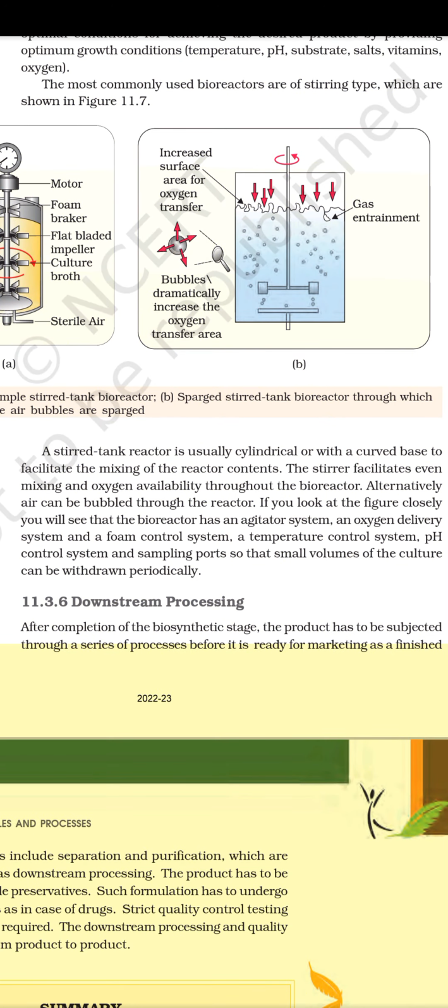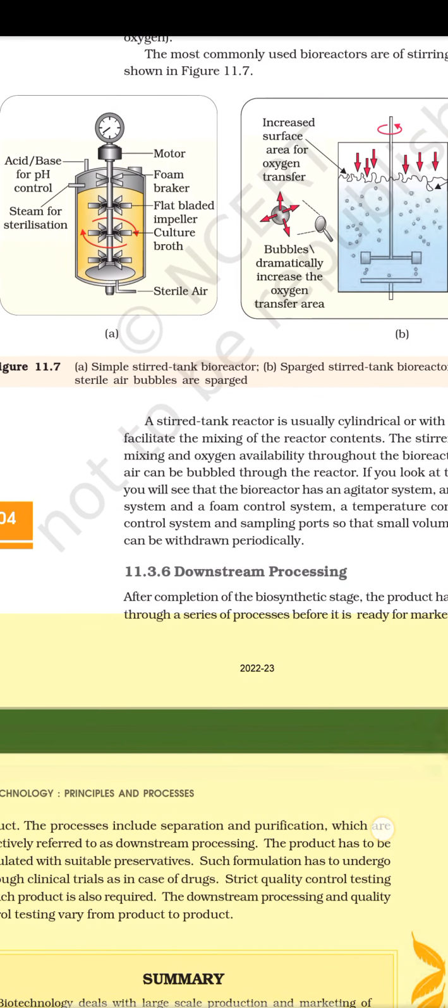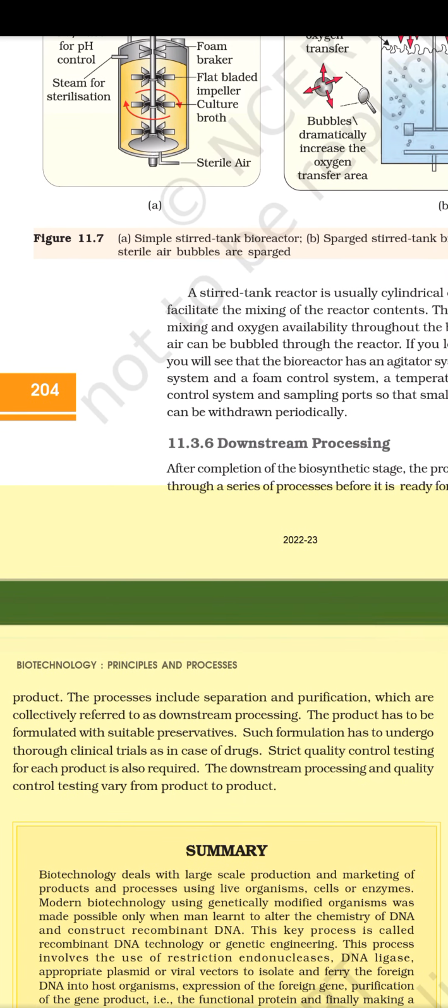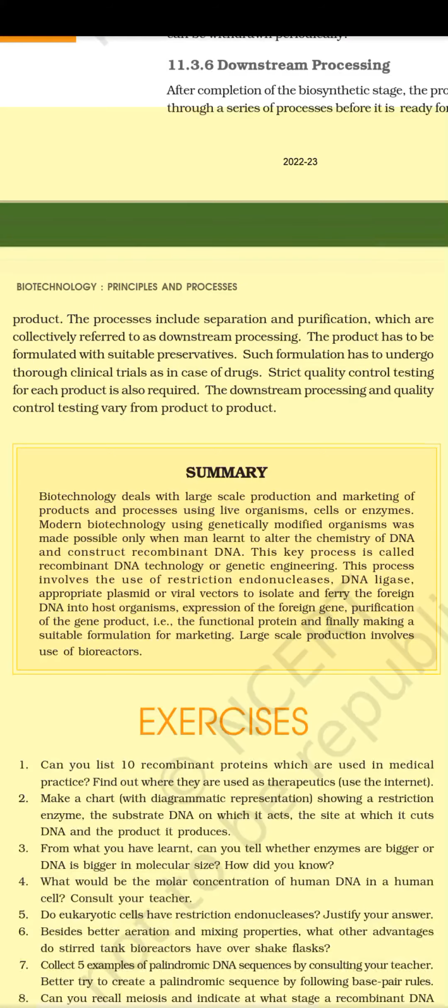Biotechnology. Principles and processes. Summary. Biotechnology deals with large-scale production and marketing of products and processes using live organisms, cells, or enzymes. Modern biotechnology using genetically modified organisms was made possible only when man learned to alter the chemistry of DNA and construct recombinant DNA. This key process is called recombinant DNA technology or genetic engineering. This process involves the use of restriction endonucleases, DNA ligase, appropriate plasmid or viral vectors to isolate and ferry the foreign DNA into host organisms, expression of the foreign gene, purification of the gene product, i.e., the functional protein, and finally making a suitable formulation for marketing. Large-scale production involves use of bioreactors.